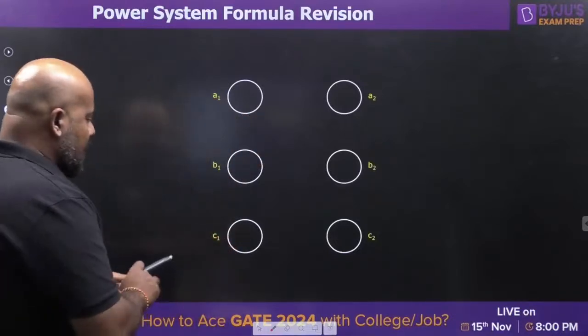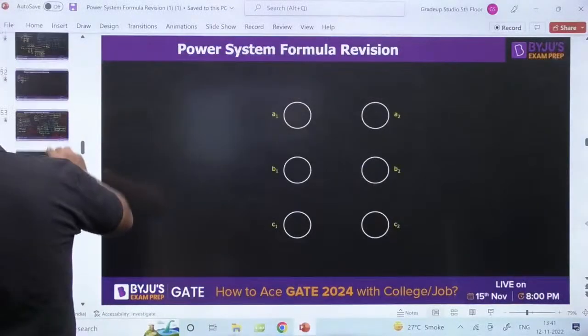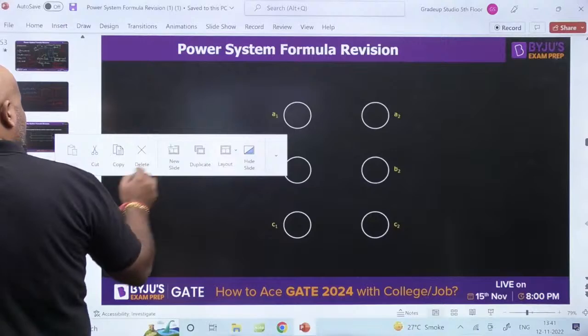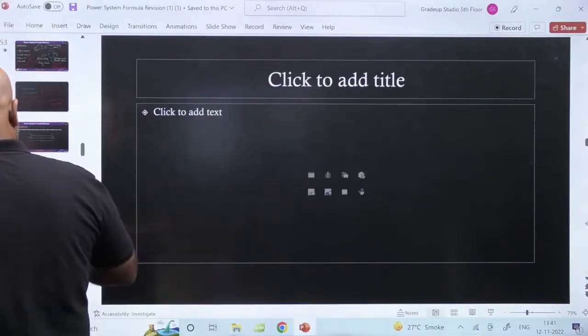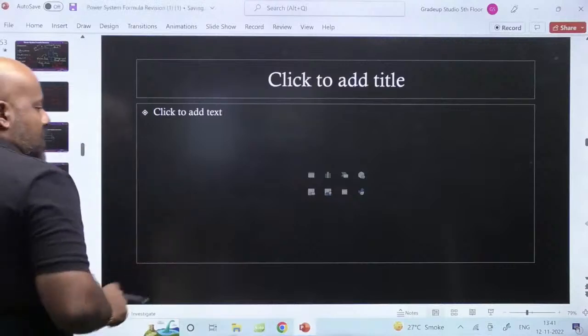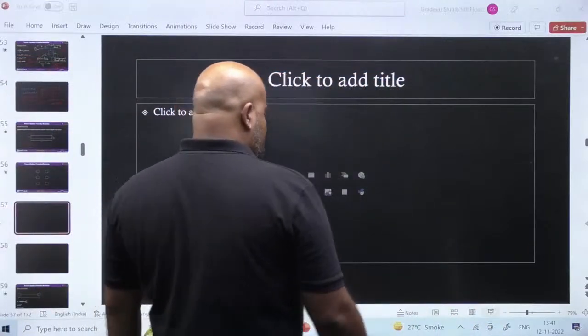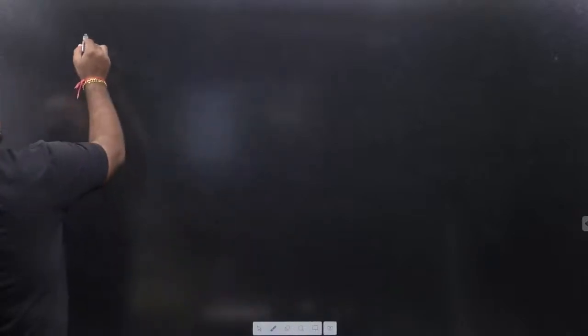So for the double circuit line, I am just telling you one way of writing the GMD.